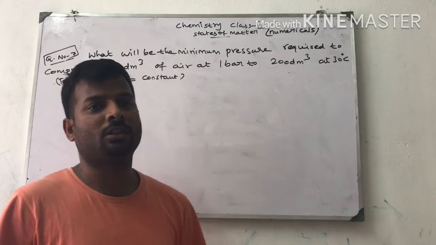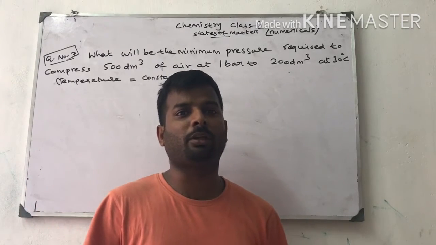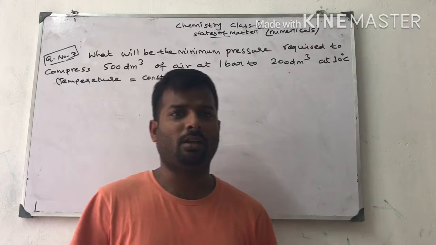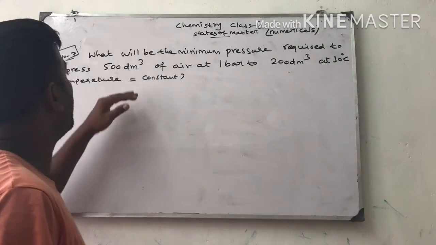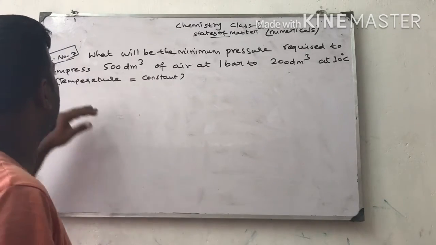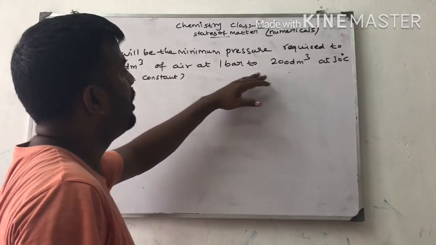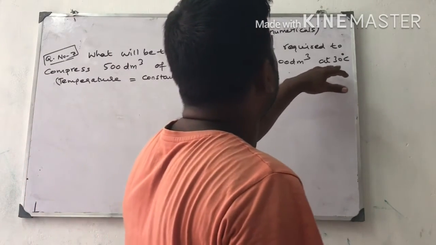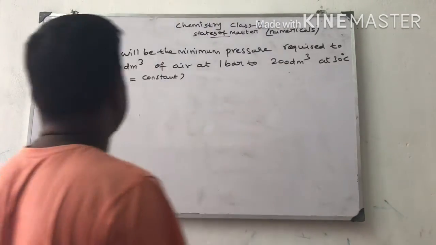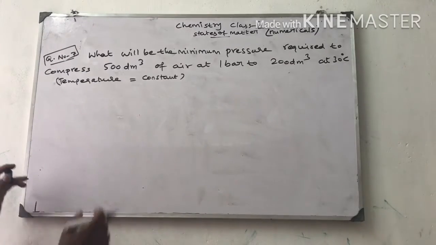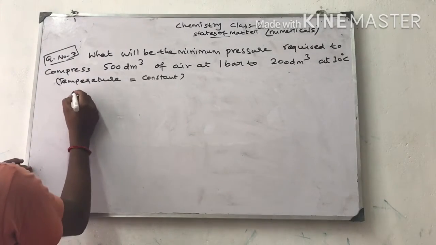Good afternoon, students. Today we are going to solve some numericals based on the states of matter. The question is, what will be the minimum pressure required to compress 500 decimeter cube of air at 1 bar pressure to 200 decimeter cube at 30 degrees Celsius? Temperature is kept constant.